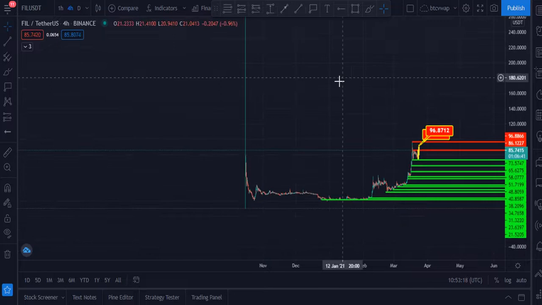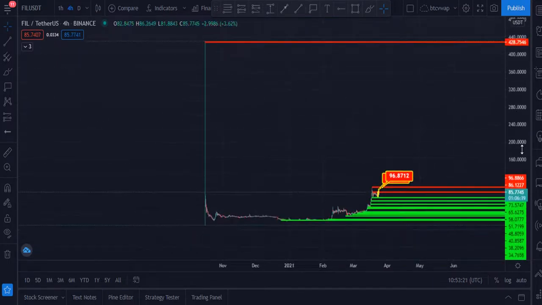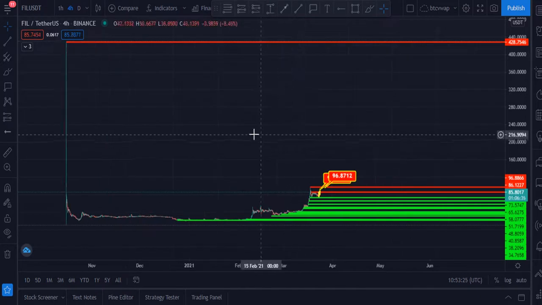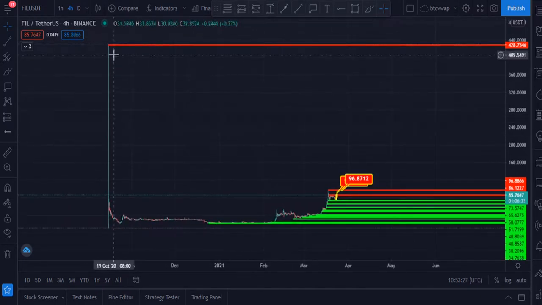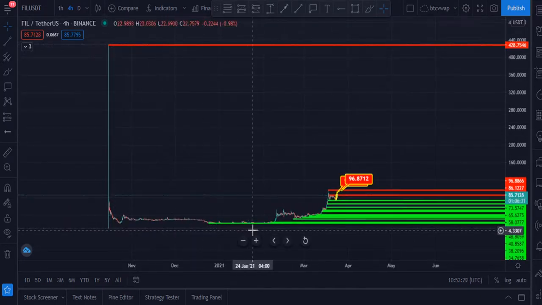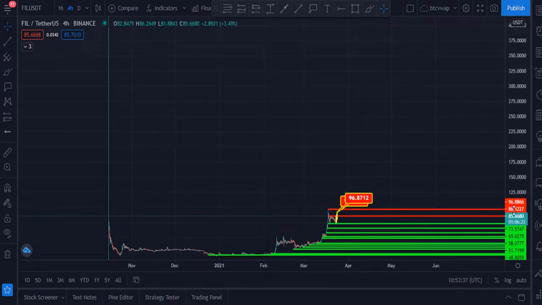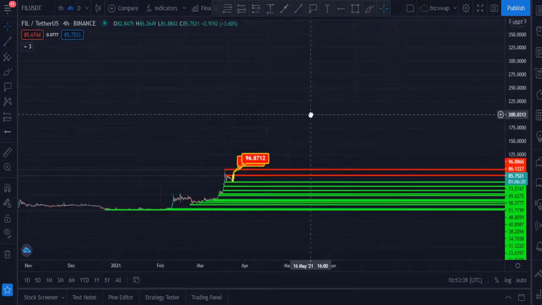The all-time high of this token is $428. This is the all-time high, and after that we see a massive price drop in this coin's price, and currently it is at $85. Let me tell you my first medium duration target right now.